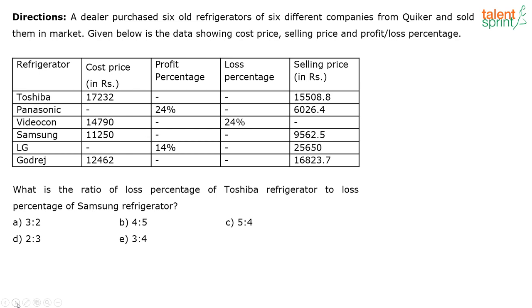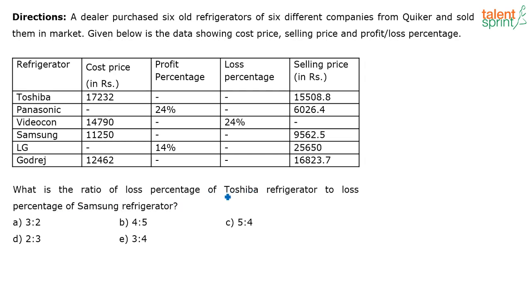See, in this particular DI, a lot of calculations are involved. For the previous question, we could do a bit of approximations, but some of these questions are in such a way that doing a lot of approximations won't help. More or less, you have to get the exact value to get the answer. So, Mamata says the answer is 2:3. Now, let us look at the question.